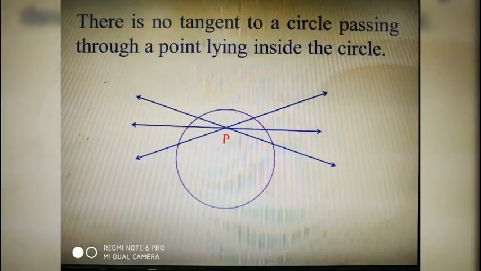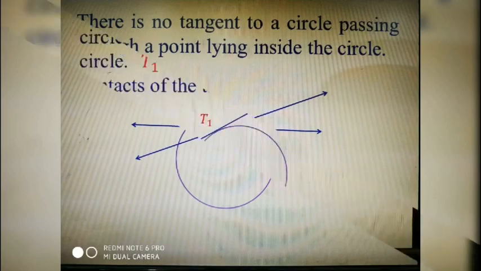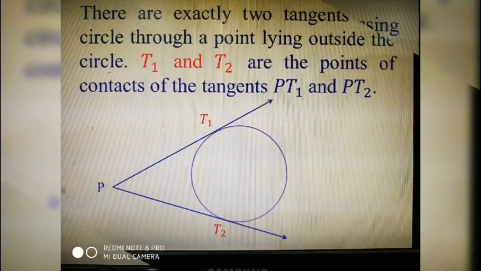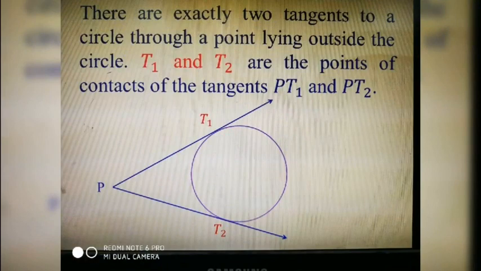There cannot be more than two tangents parallel to a given secant. There is no tangent to a circle passing through a point lying inside the circle. Here P is a point inside the circle. We cannot draw any tangent which passes through the point P. There are exactly two tangents to a circle through a point lying outside the circle.